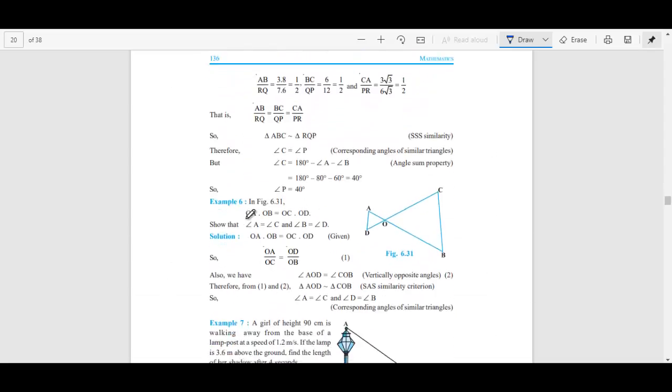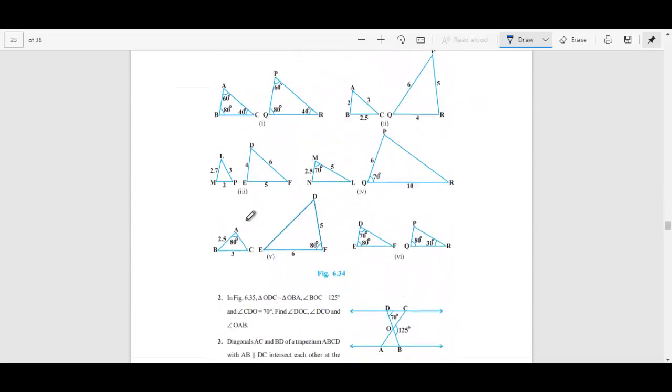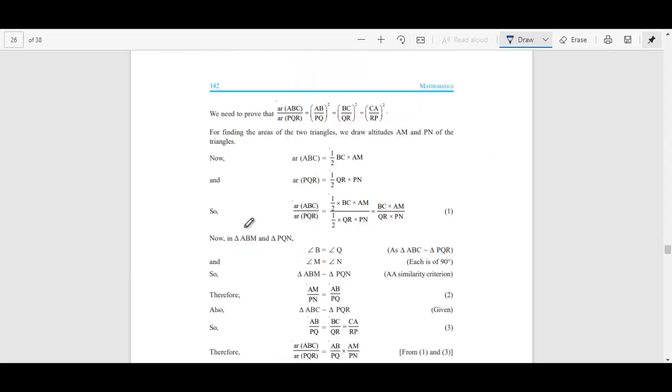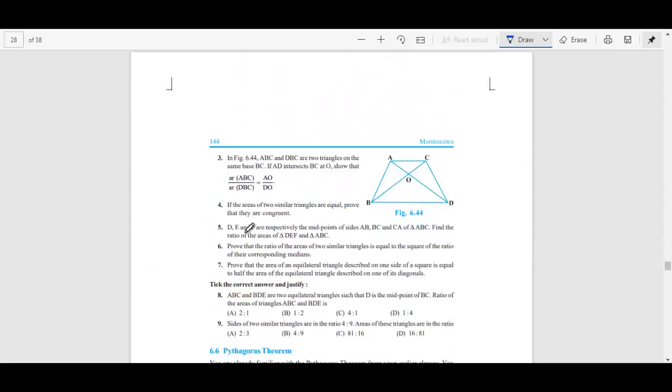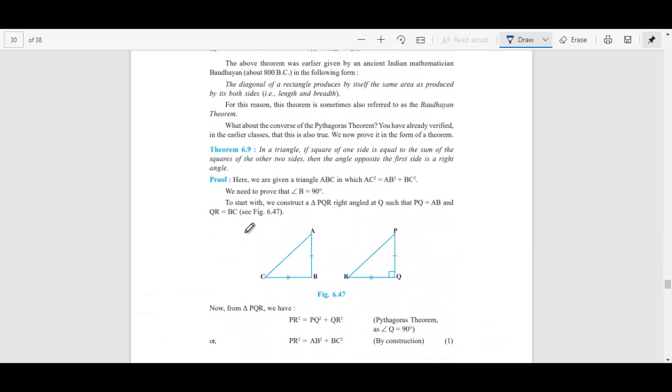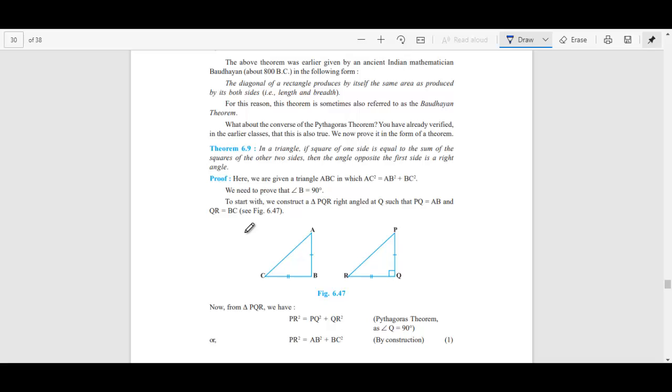So only the proofs have been deleted, right? Okay, so remaining everything is there. Only the proofs for these three theorems have been deleted for you now. 6.9, that is nothing but your converse of Pythagoras theorem. So all these three proofs have been deleted for you in the year 2020-21.